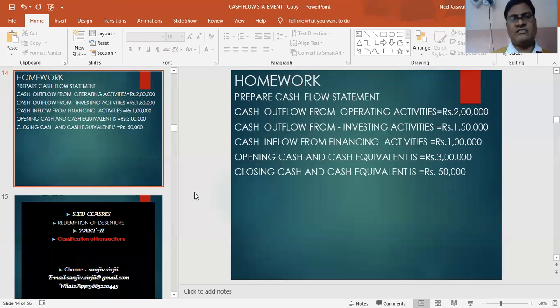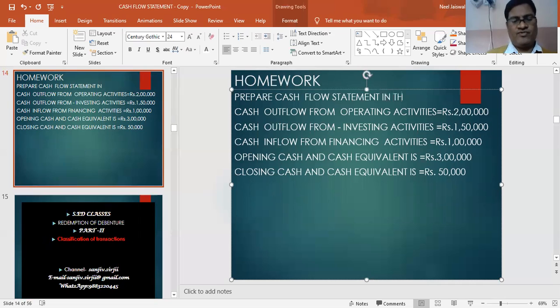Okay, students, this is your homework. Prepare cash flow statement in the books of Asset Limited, a company, and you have to do this sum. Thank you, students.